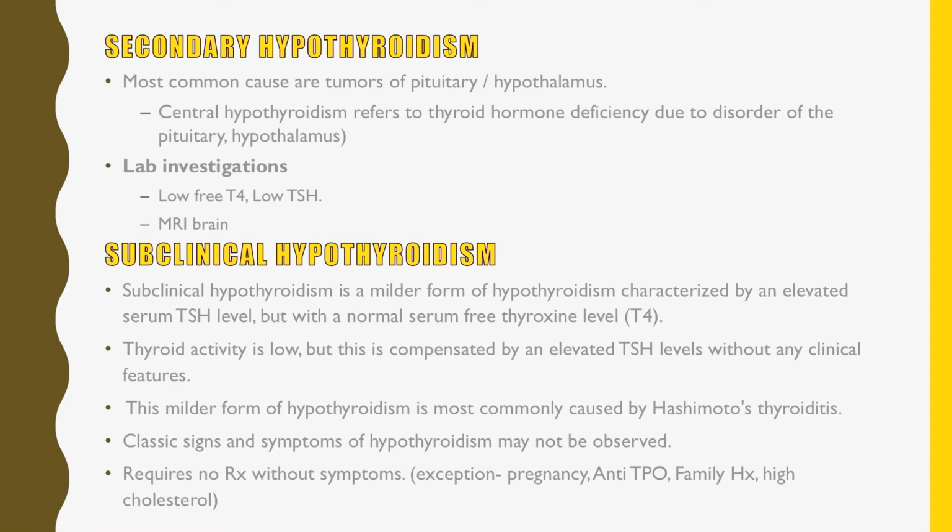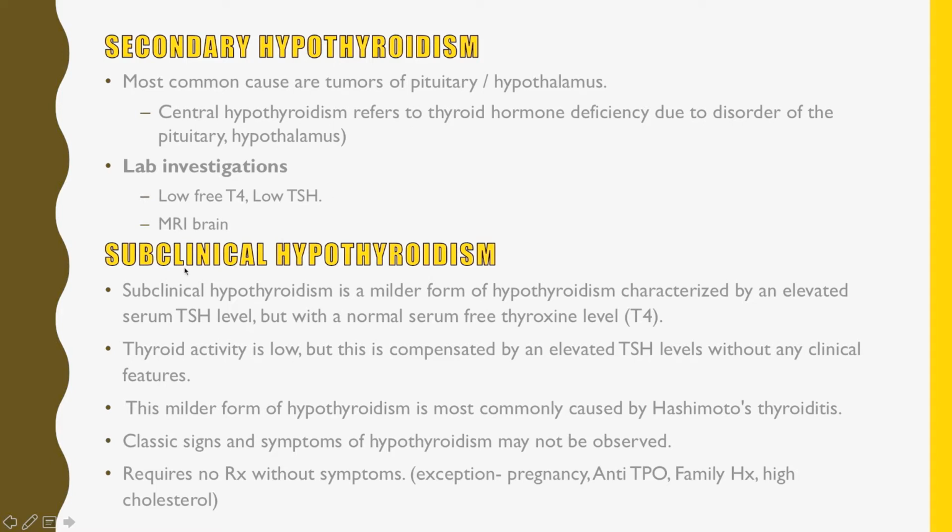Then secondary hypothyroidism: the most common causes are tumors of the pituitary and hypothalamus. It is also called central hypothyroidism. Lab investigations will show low levels of TSH and low levels of thyroxine. MRI brain might show the cause, that is, the tumors of the pituitary and hypothalamus.